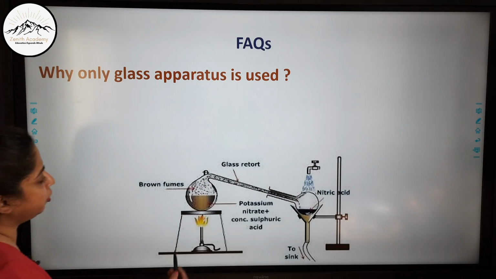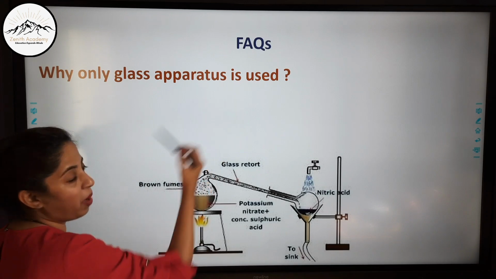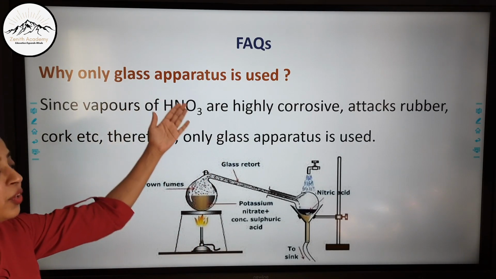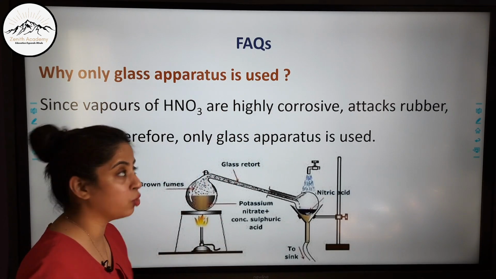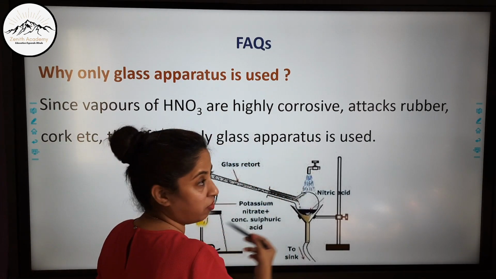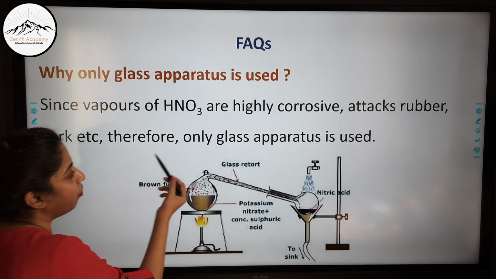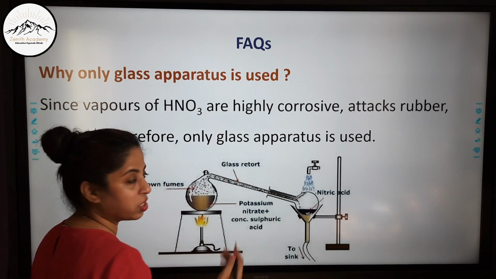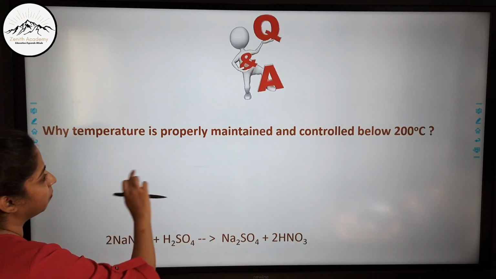Now, I have already told you that this is a full glass apparatus. Why is only glass apparatus used? Because the vapors of nitric acid are highly corrosive. These are the keywords that you should write. The vapors of nitric acid are highly corrosive, so they attack rubber, cork, etc. Therefore, only glass apparatus is used. There are no corks, and there is no rubber tubing, etc.